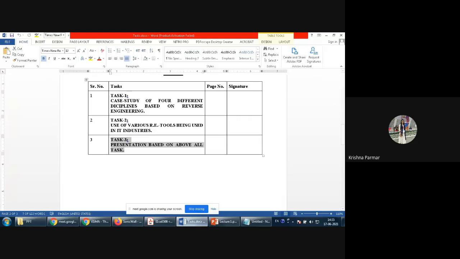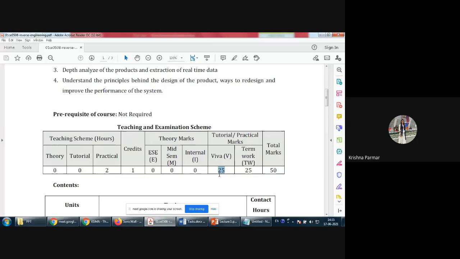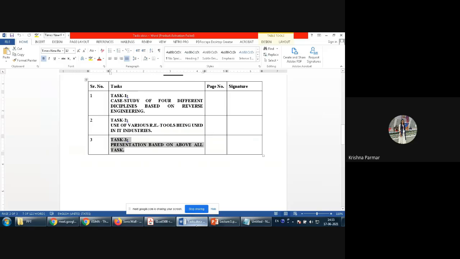Once you give the presentation, you will get the viva marks. All the reverse engineering tasks you can do group-wise. If you are unable to form a group, then you can go ahead standalone. That is fine.